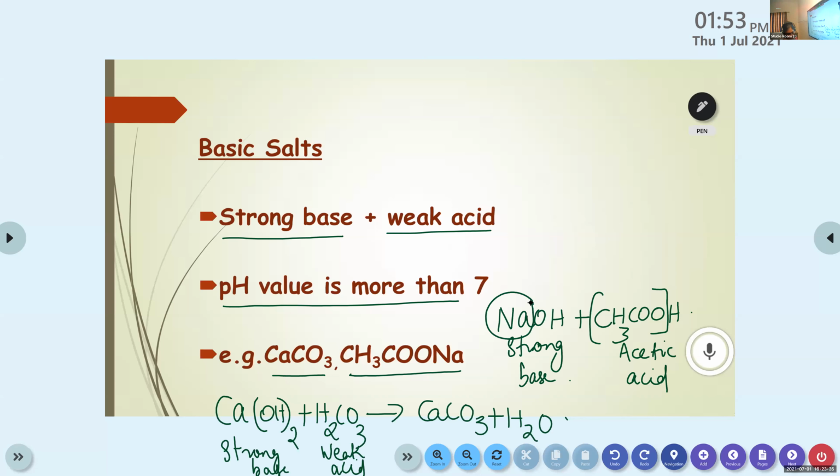All of you do more examples to find out from which acid and which base each salt is formed, okay? And try to identify whether it belongs to neutral, strong or weak. Basically, the strong acids are HCl, H2SO4, HNO3, etc. And weak acids are carbonic acid, H2CO3, then acetic acid, etc. In the case of strong bases, it is NaOH, KOH, Ca(OH)2, etc. And weak base, NH4OH.